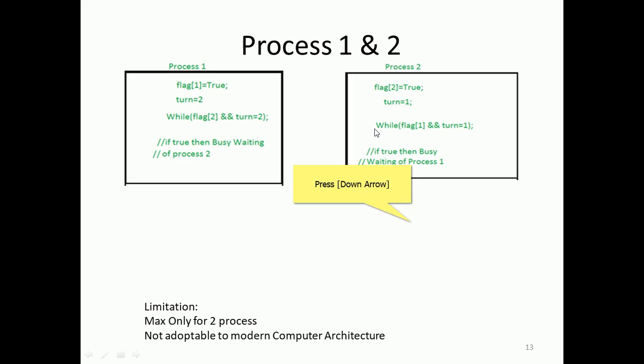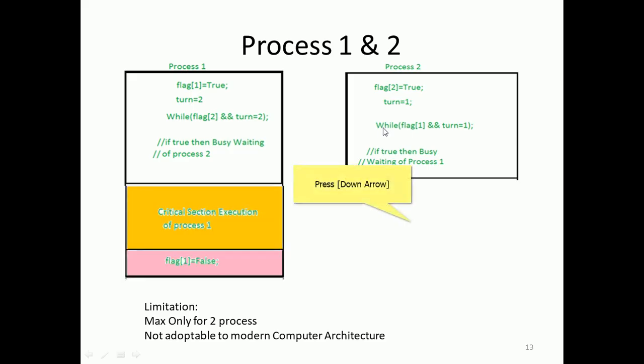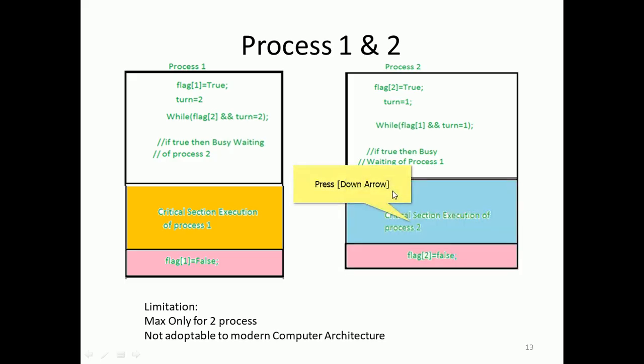So mutual exclusion is achieved. Process 1 will be here in the critical section, that is the execution of process 1. Alternatively, for process 2, flag is set to false in the exit section.